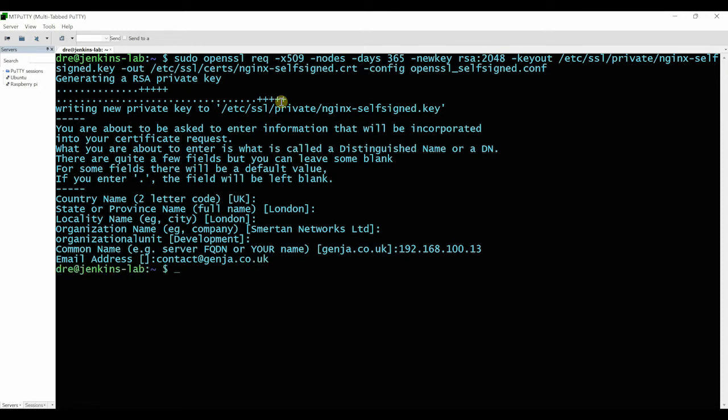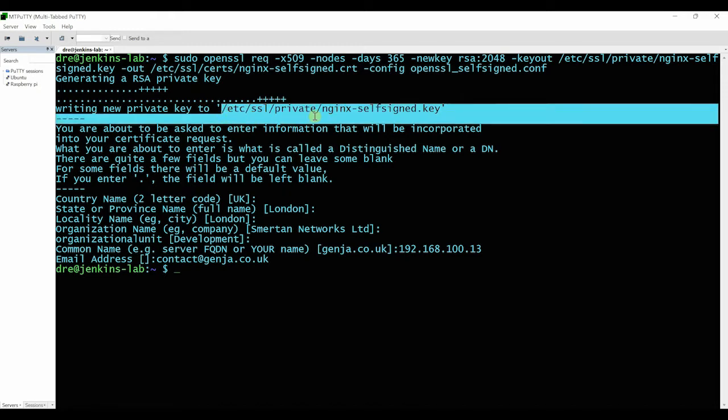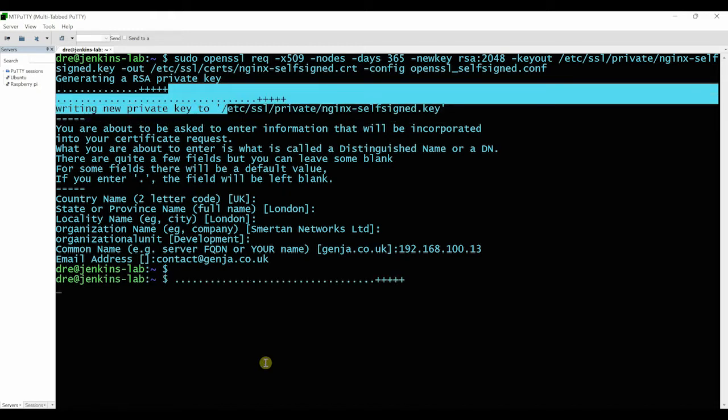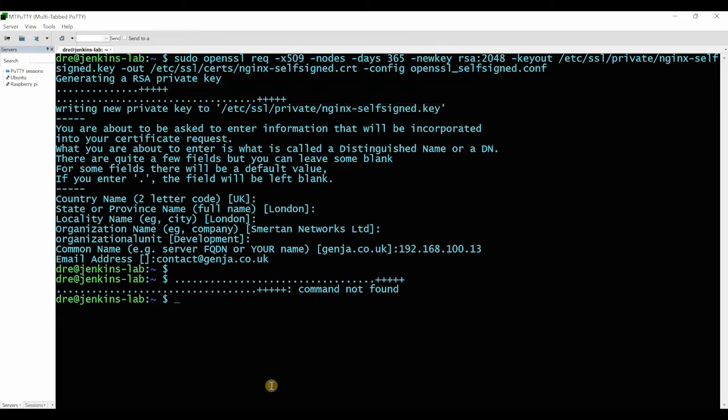And that's created it. So next we want to create, so that's created the certificate. It's written it to this directory here. So let me just clear this. Oh, it wrote a new private key. Why did it do that? Oh, because I copied everything. So let me just clear this.